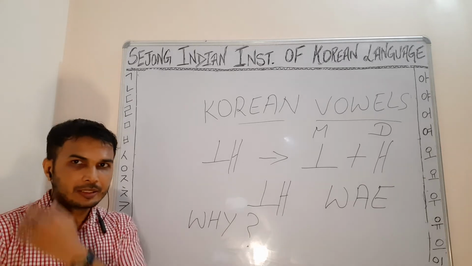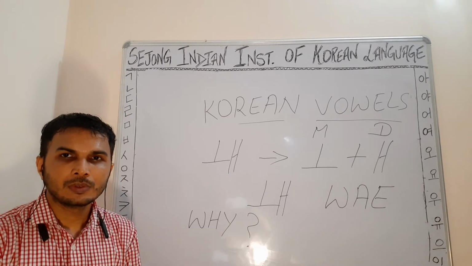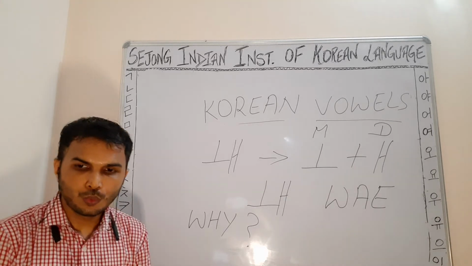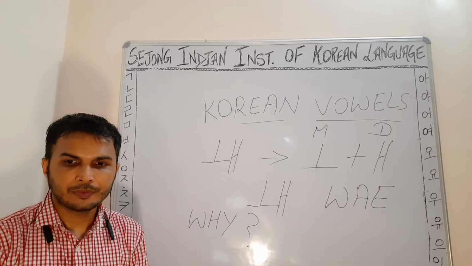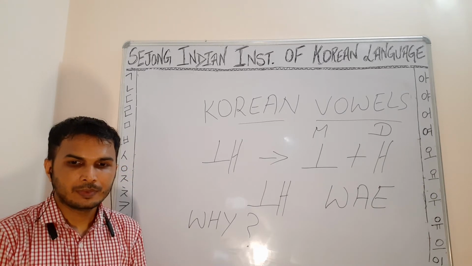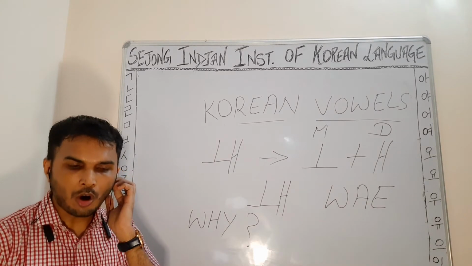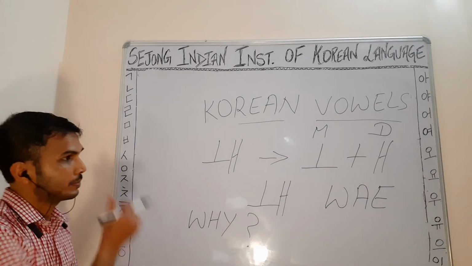The next diphthong is wa. Yes. So the next diphthong is wa. We will see how to make wa.